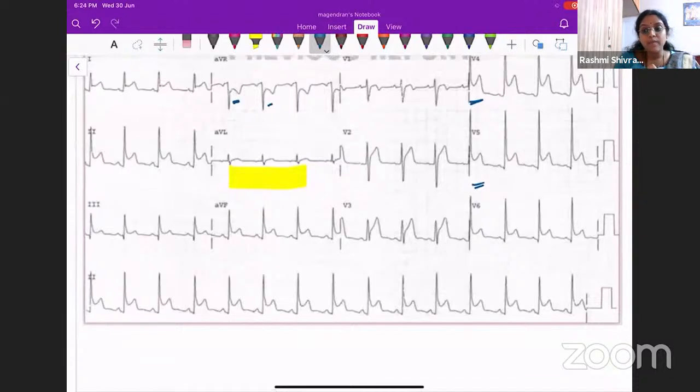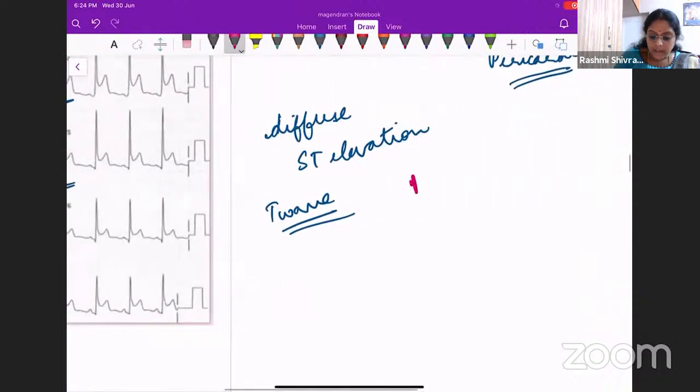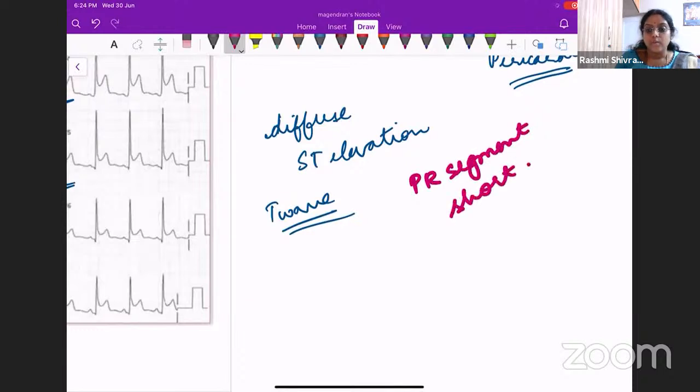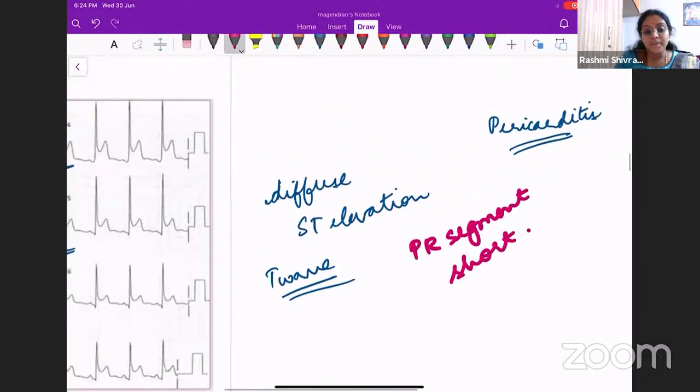One more thing that you must remember for pericarditis. What do you think is the characteristic feature that you will see? What we will be seeing is the PR segment will be very short. The PR interval will be very short. So what we'll be finding in acute pericarditis will be two things: one will be diffuse ST segment elevation and the second will be a short PR segment. These are very classic findings which you will find in pericarditis.